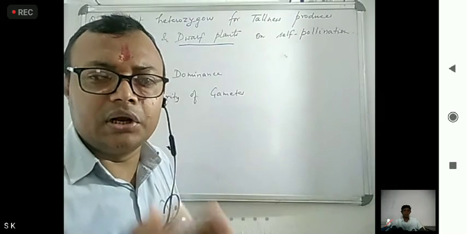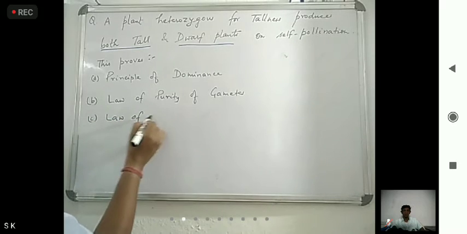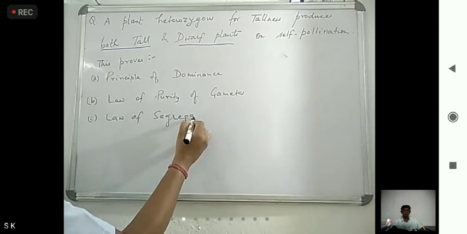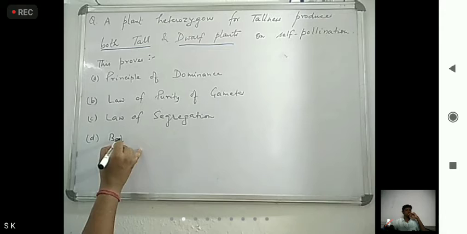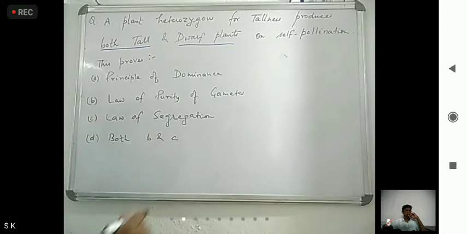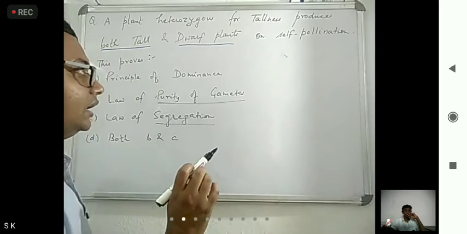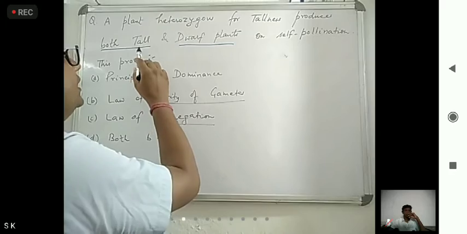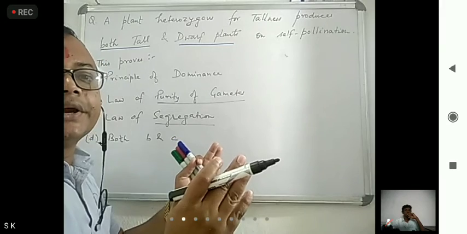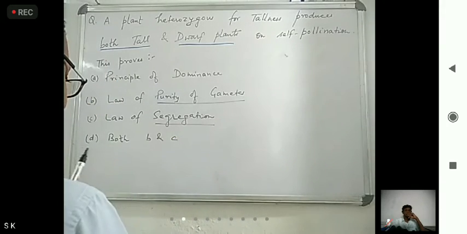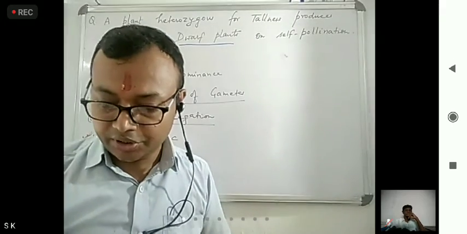Another option is law of segregation. And the last one, both B and C. We know that purity of gametes and segregation are the same. So here, what is it telling? Tall and dwarf plants, meaning pure plants, are segregating. So what will be the answer? It is the law of purity of gametes or law of segregation.